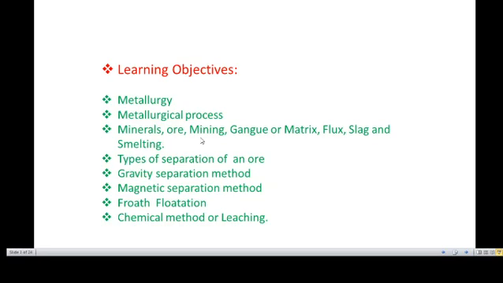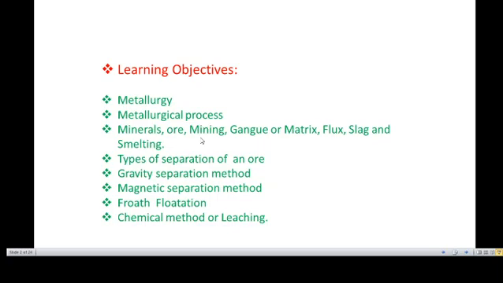Learning objectives. What is metallurgy? Metallurgical process. What is mineral? Ore, mining, gangue or matrix, flux, slag and smelting. Types of separation of an ore: gravity separation method, magnetic separation method, froth flotation method, and finally chemical method or leaching.